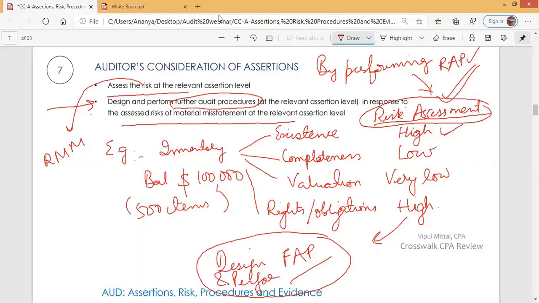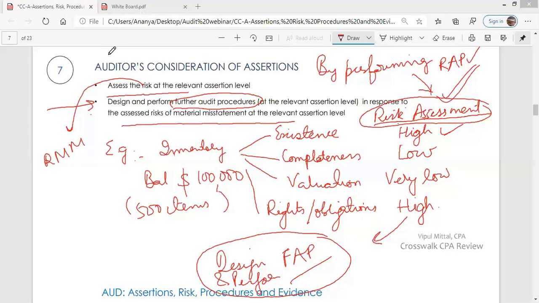So the auditor will select a sample of inventory items from the inventory warehouse and see whether those items are in the list, because to check the completeness assertion, the auditor normally makes sure that whatever items are in the inventory are also on the inventory list. So the auditor selects a few items from the warehouse, picks up their tags and checks whether those items are actually on the inventory list or not. Now, because the risk is low, the auditor will not select a large sample. The auditor will only take a small sample.